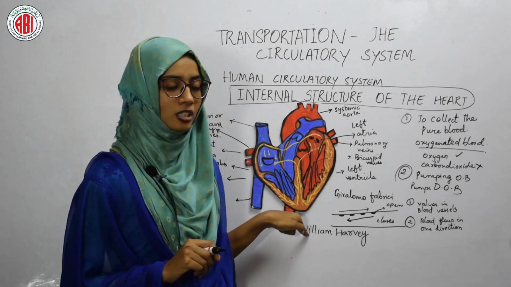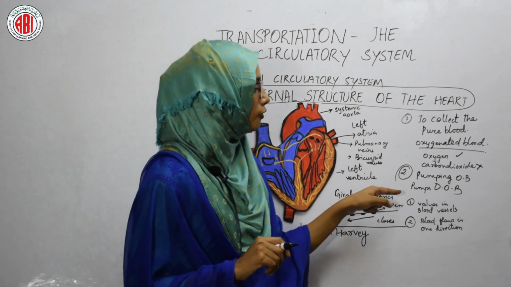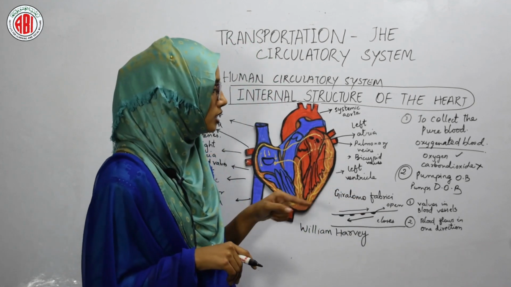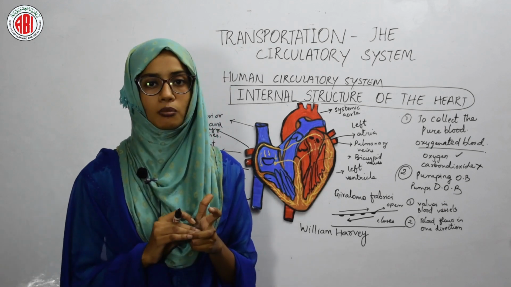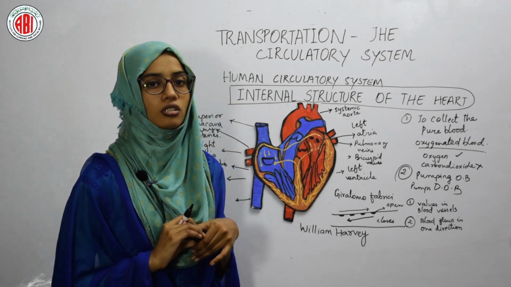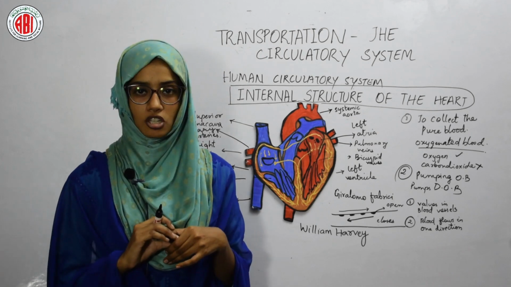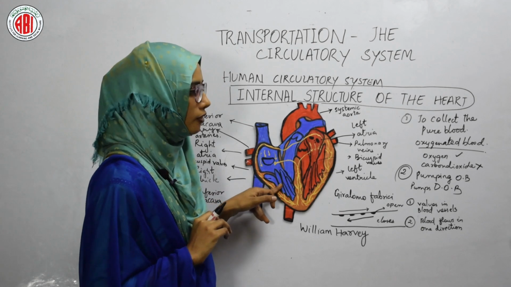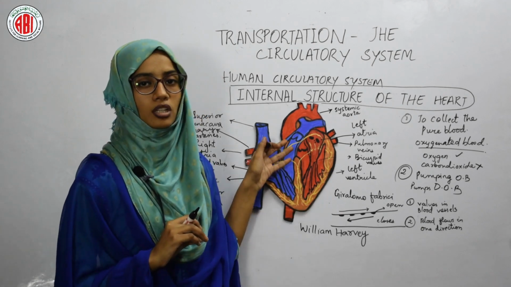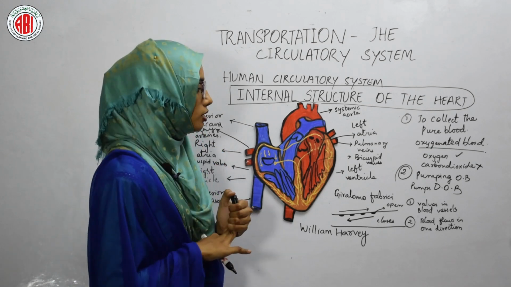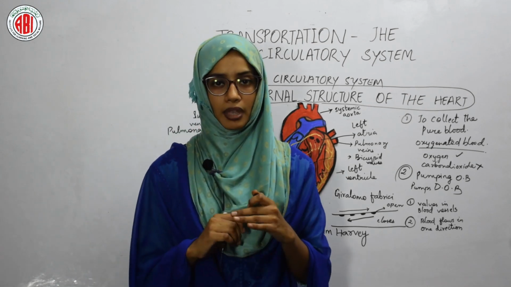So he explained that just like the valves observed in the human legs, similar valves are also observed in the human heart, which allow the blood to flow in one direction, in a specific manner. So the blood from the ventricles cannot move to the atria. It moves to the pulmonary arteries and then to the lungs. Now William Harvey conducted some experiments.